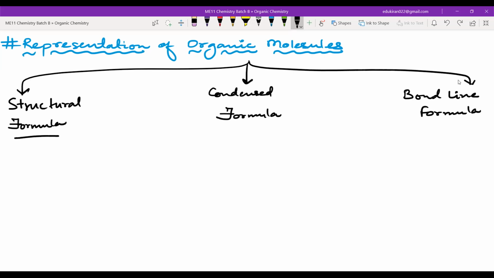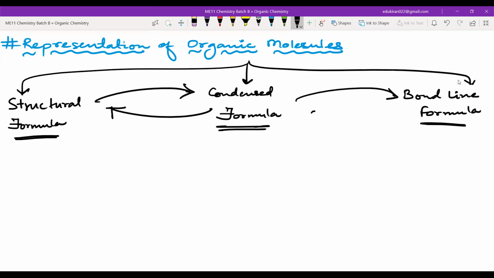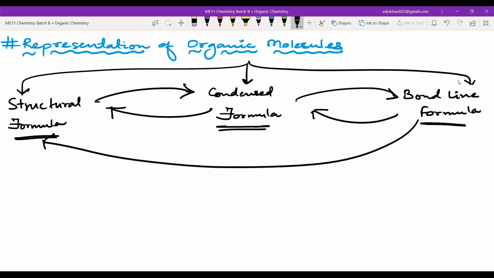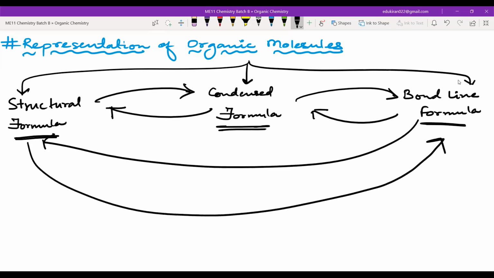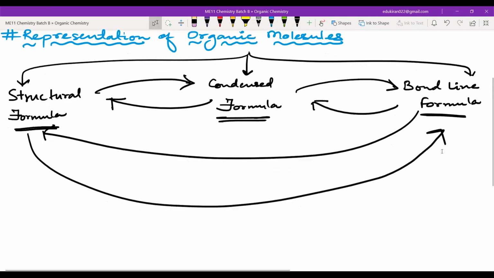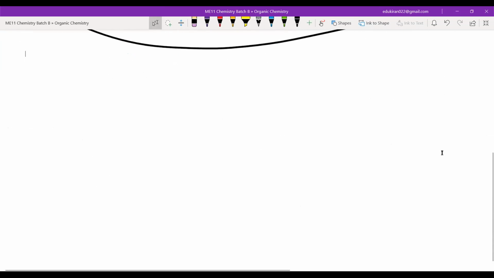So first we will learn a few things about structural formula, condensed formula, then bond line formula. Then also we will be doing some interchanges between structural and condensed, similarly condensed and bond line, and also bond line and structural. Fine. Now, first of all, structural formula.